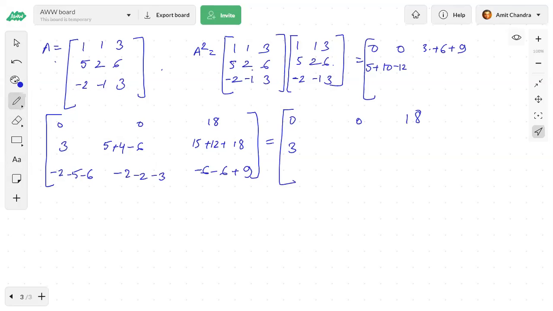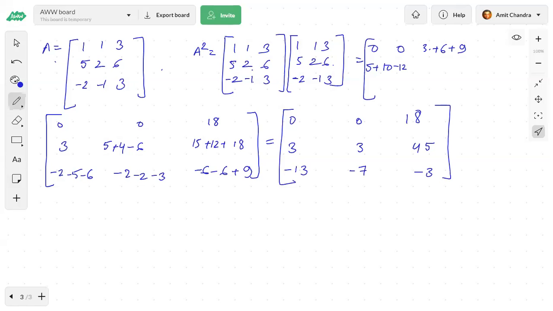Fine, so this is 3, 9 plus 3, so this is also 3. This is 5, 6, 7, 8, 15. This is minus 2, minus 2, minus 5, 6, 7, 8, minus 13. This is 5, minus 7. And this is minus 6, minus 12. So this is minus 3. Okay, now again, minus 2, minus 2, minus 3.